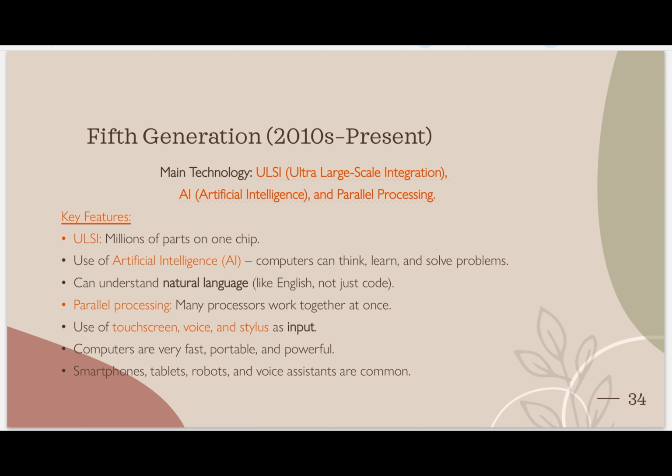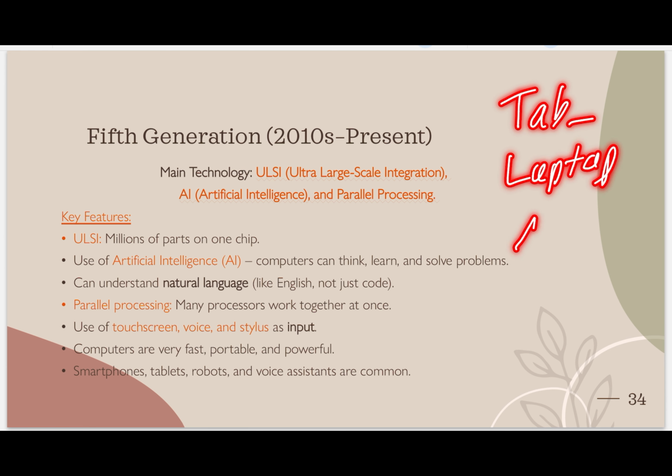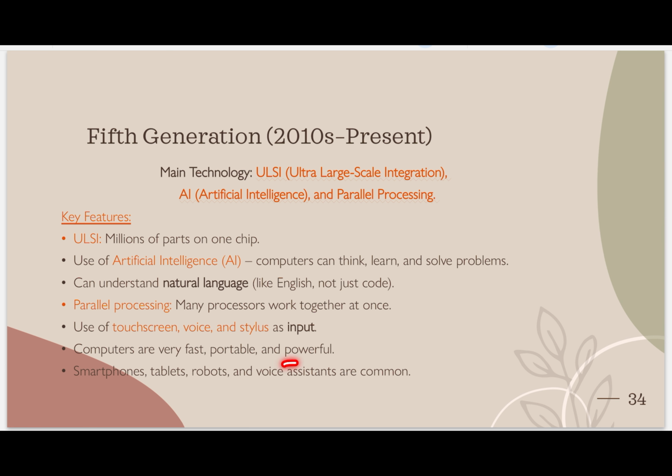As I told you, they are becoming very fast and portable. As you can see, the first generation was as huge as a room. The second generation was also huge, not as a room, but still very huge. The third generation also. Nowadays, our desktop computers are also huge. We can't carry them, but what we can carry are, for example, tablets, correct? Tabs are portable, laptops, mobiles. These are all types of portable items, and they are powerful.